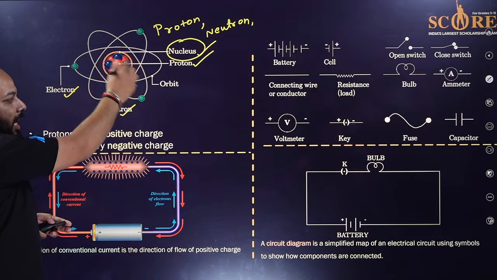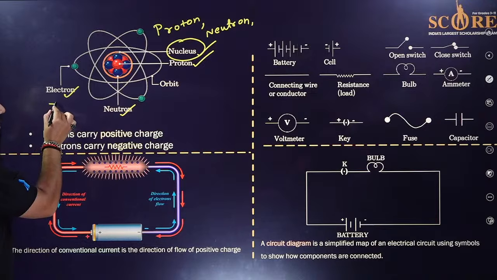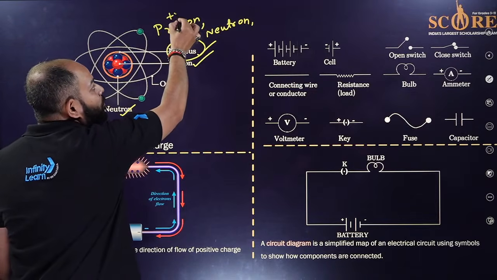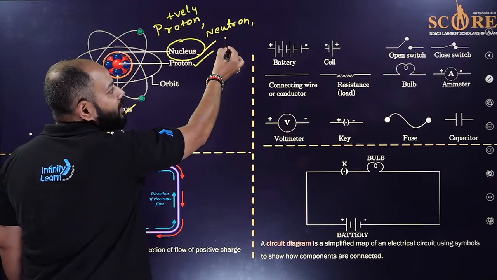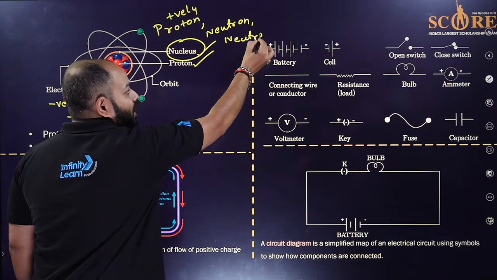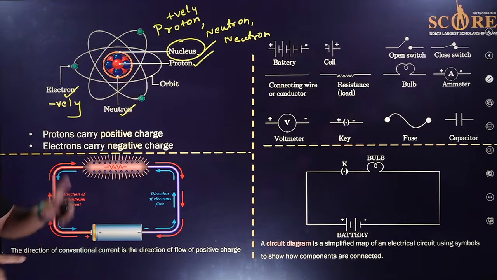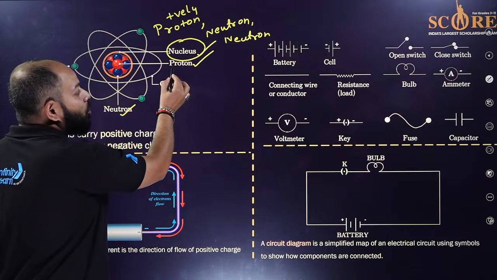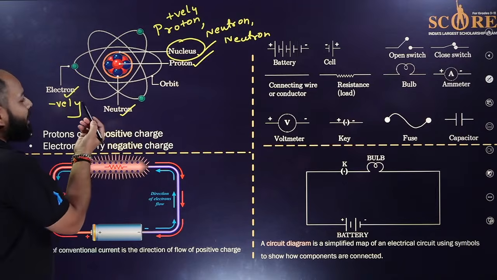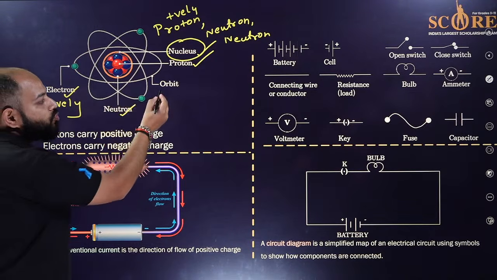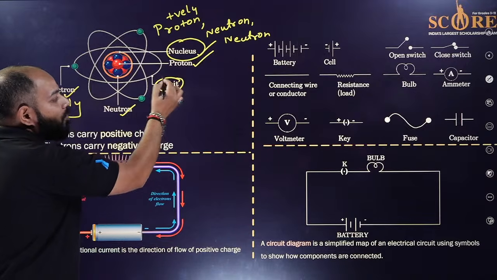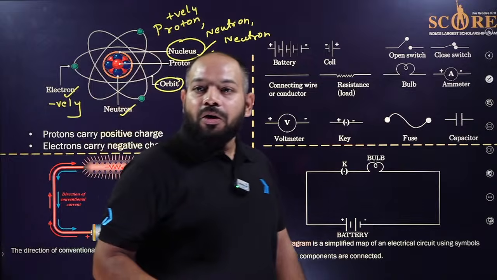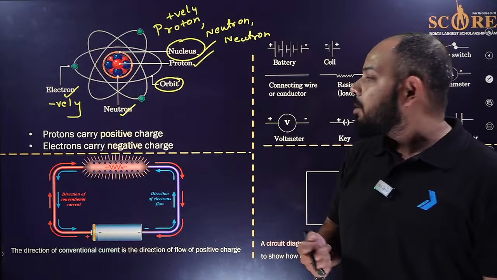The electron is negatively charged, the proton is positively charged, and the neutron is neutral but has mass. Remember, it is neutral but has mass. The electron moves in an orbit around the nucleus.